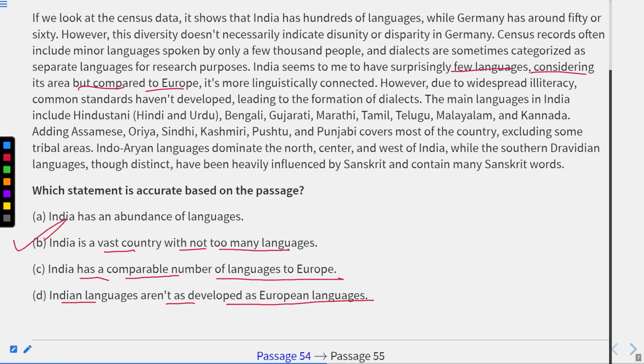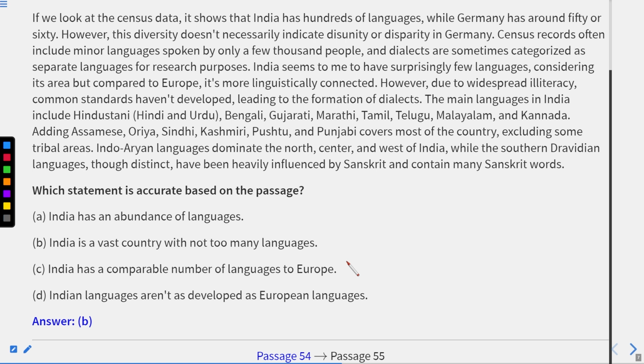According to this, only B is correct, because here it is written, India seems to have surprisingly few languages considering its area. But compared to Europe, it is more linguistically connected. So according to this line, the last statement is not correct, the first statement is not correct, and the third statement is also not correct. Only B is the correct statement. So the answer will be B, that India is a vast country with not too many languages. It means it has surprisingly few languages considering its area. So here B will be the correct answer.